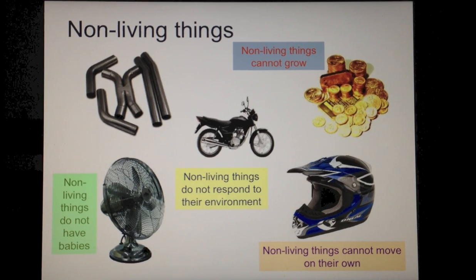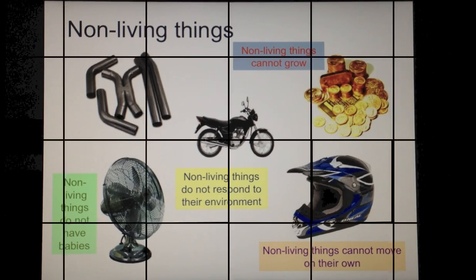Non-living things do not have babies. They cannot reproduce. Non-living things cannot move on their own. They can move if we add batteries to them, or provide them electrical power, or put petrol or diesel into them. But apart from that, they cannot move on their own. And non-living things do not breathe. So these are the characteristics of non-living things.